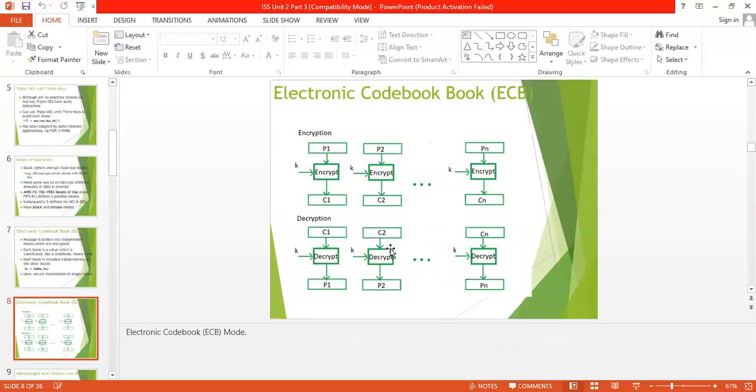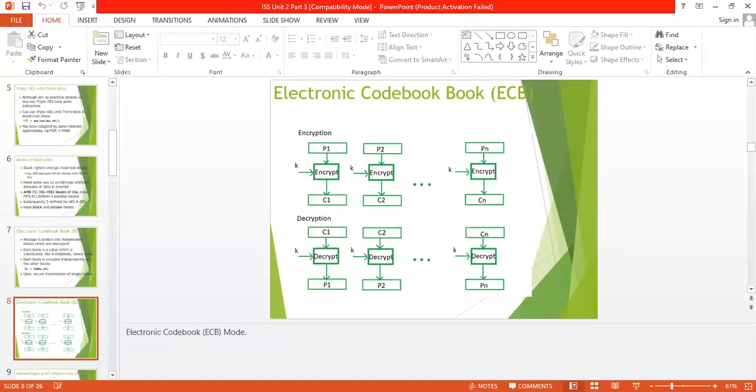Generally, if a message is larger than b bits in size, it can be broken into a bunch of blocks and the procedure is repeated. The diagram shows the process of the electronic codebook, where P1, P2, ..., Pn are the blocks of the message that is divided into blocks, and then encrypted using some encryption algorithm. K is the key, which is common for all portions, and C1 is the ciphertext. So this is the encryption process, and the decryption process is just the reverse of the encryption.